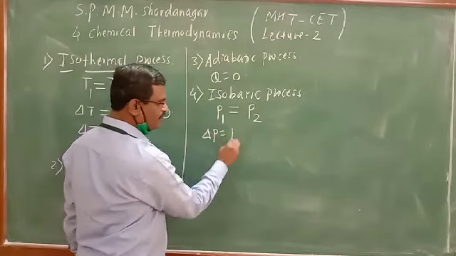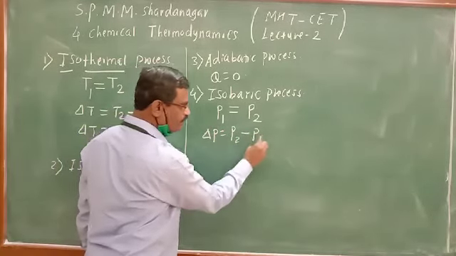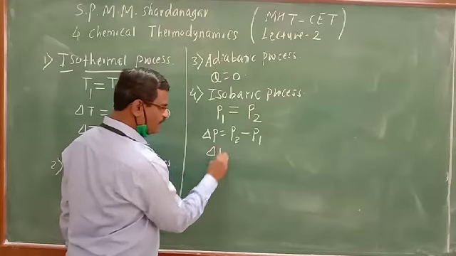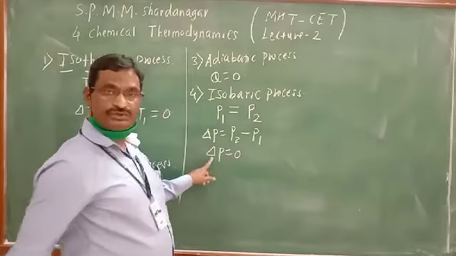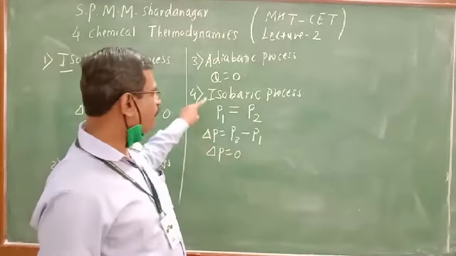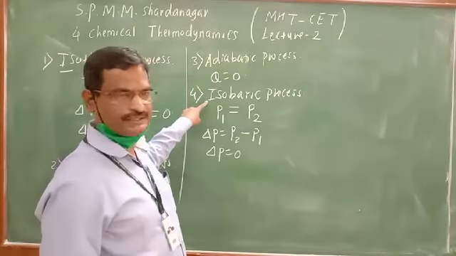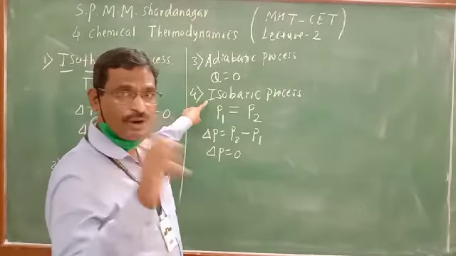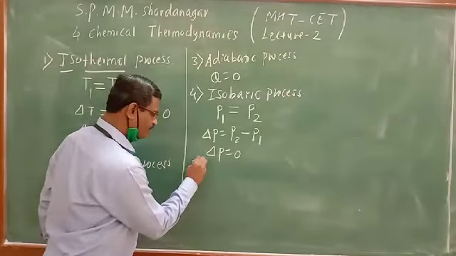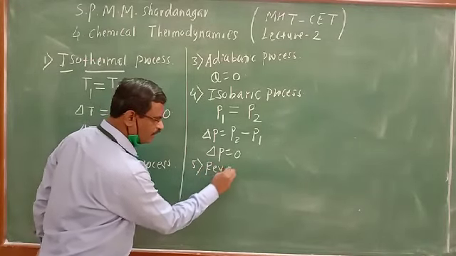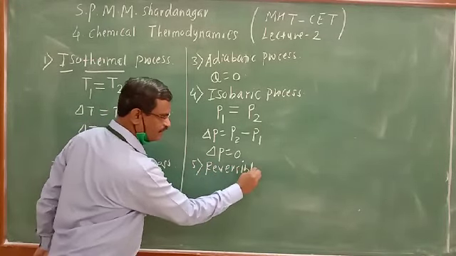Change in pressure, delta P, is equal to P2 minus P1, and that is equal to 0. So change in pressure is 0 for an isobaric process.